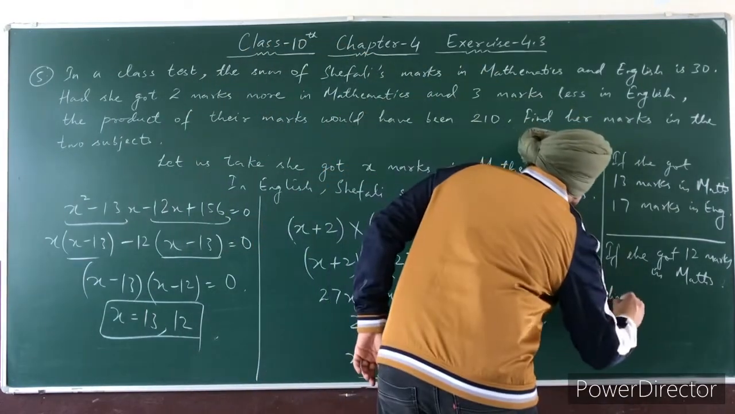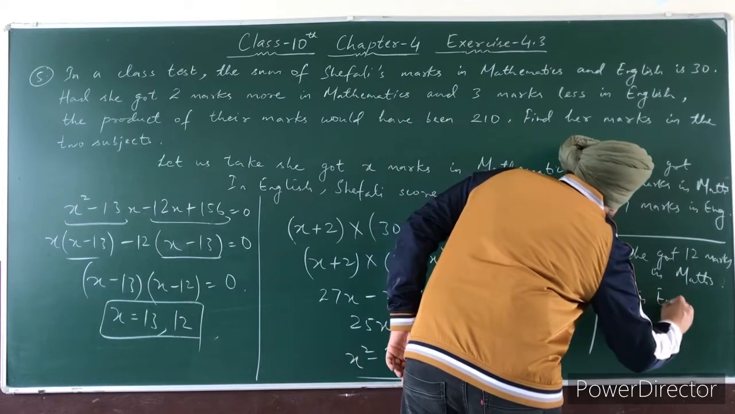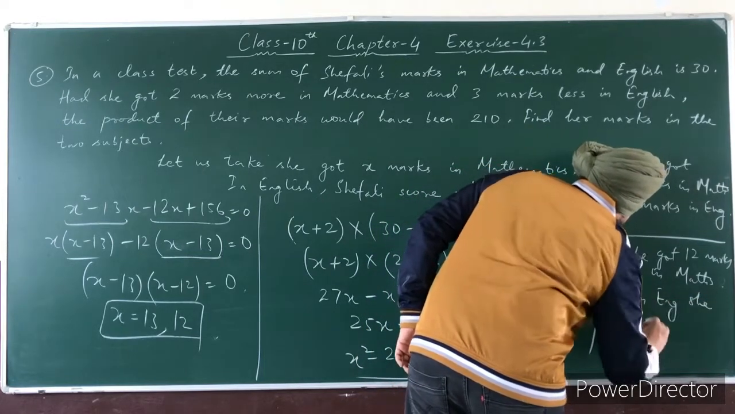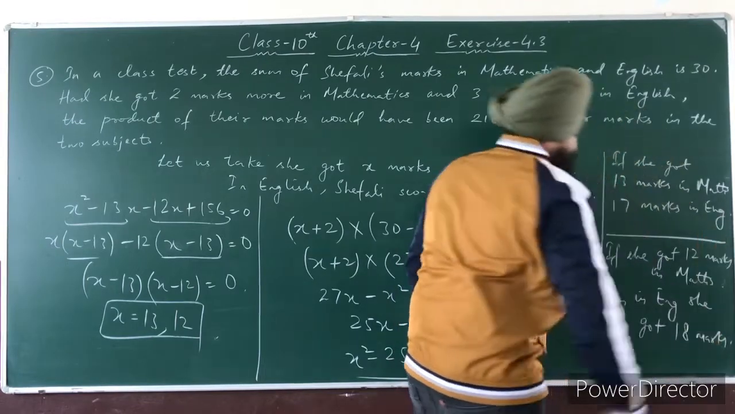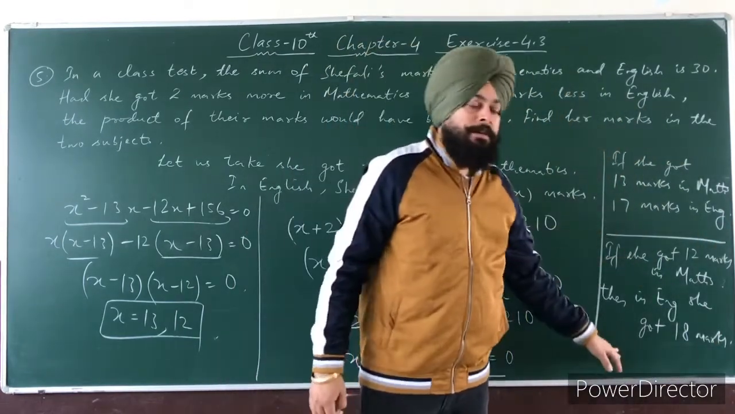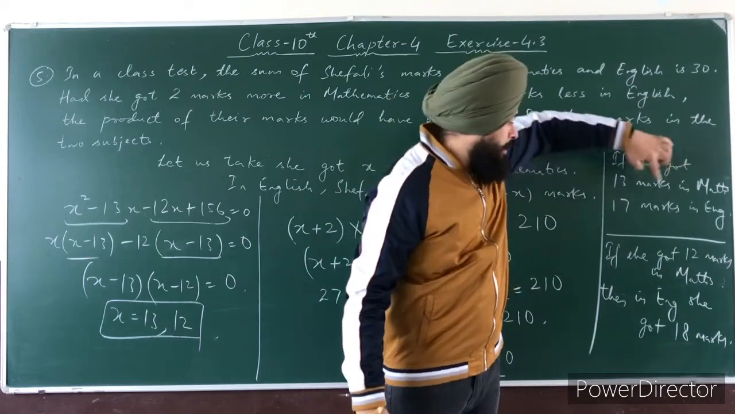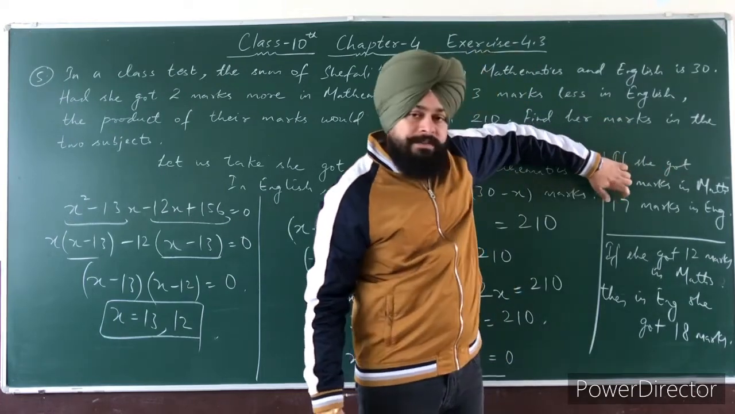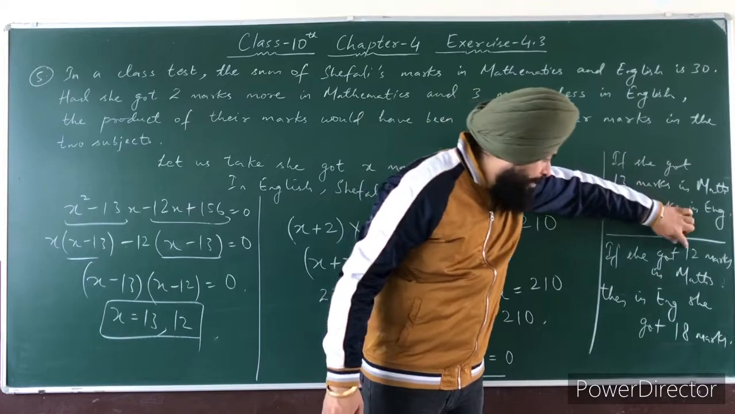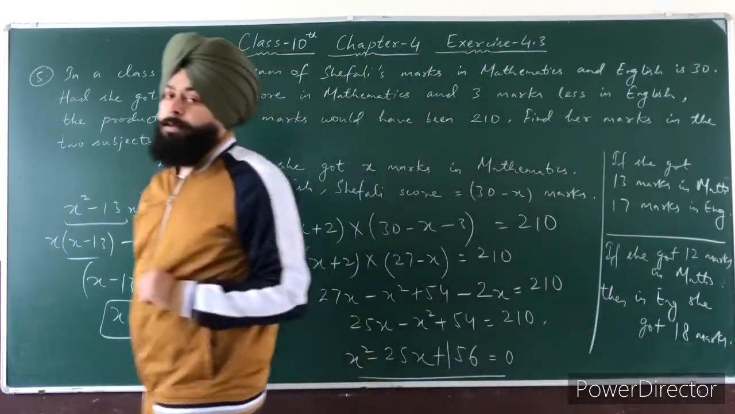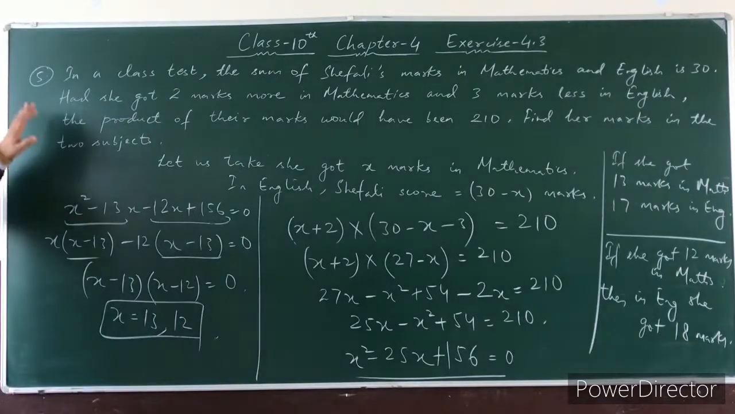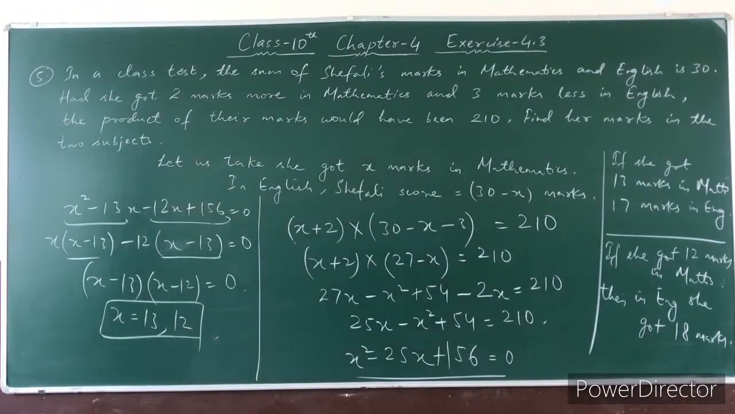Then in English she got how many marks? 18 marks. So there are two possibilities. If she scored 13 in maths, then in English how many marks will she get? 17. If she scored 12 marks in maths, then in English she will score 18 marks. So there are two possibilities. Clear, students? So this is your question number 5.